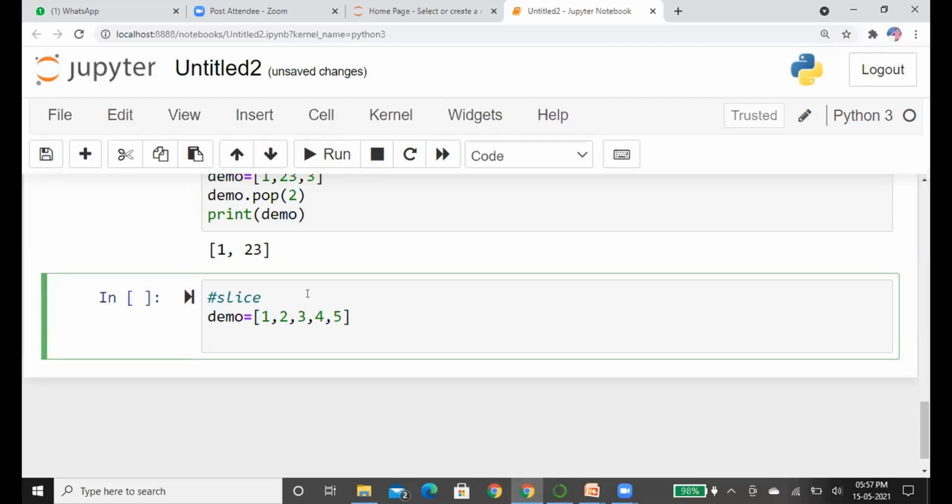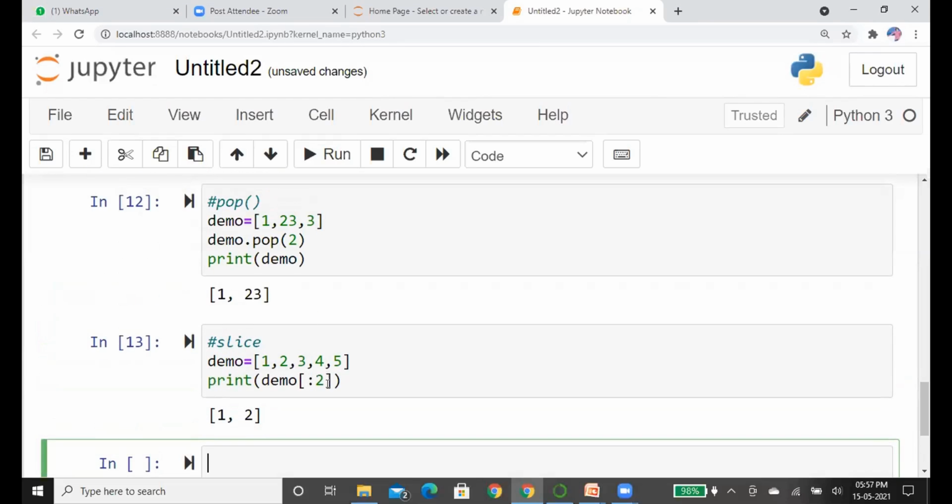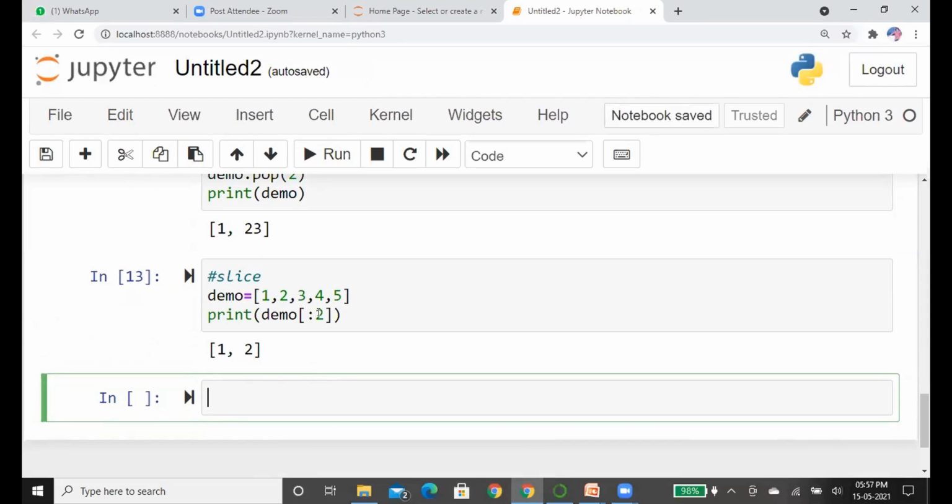Suppose we have elements from 1 to 5. Now we're going to print only up to a specified range, up to index 2. We can use slicing to do this. Just run it. See here, it does not consider index 2. It goes from index 0 to just before 2.